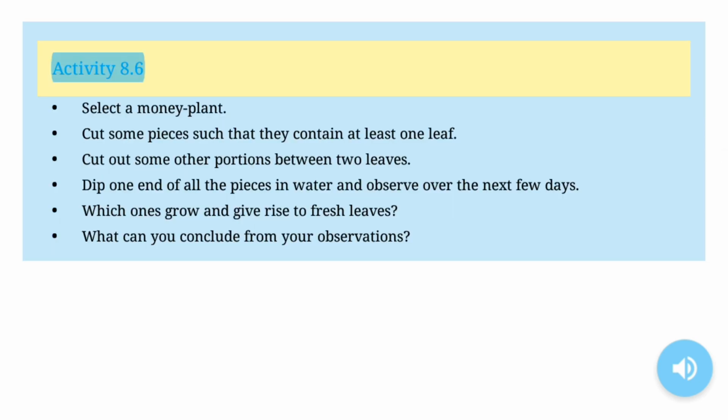Activity 8.6. Select a money plant. Cut some pieces such that they contain at least one leaf. Cut out some other portions between two leaves. Dip one end of all the pieces in water and observe over the next few days which ones grow and give rise to fresh leaves. What can you conclude from your observations?